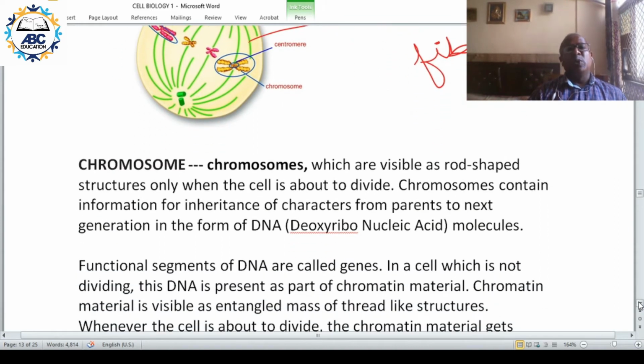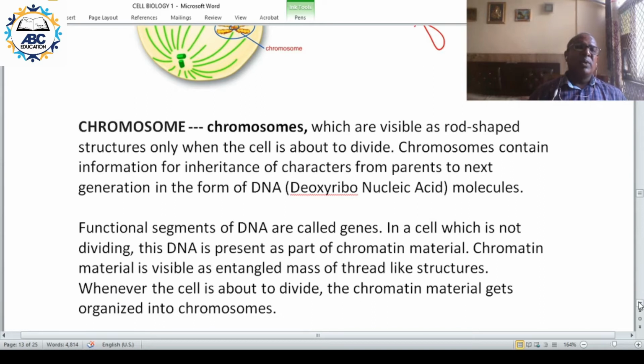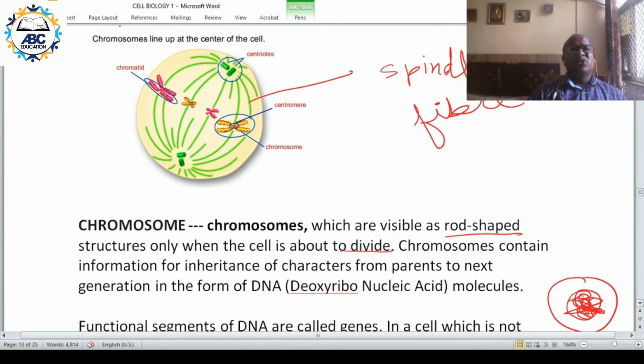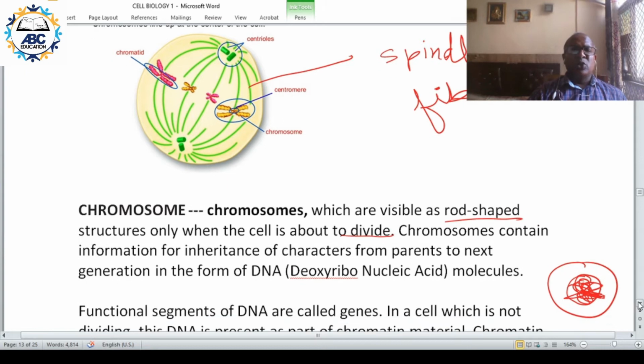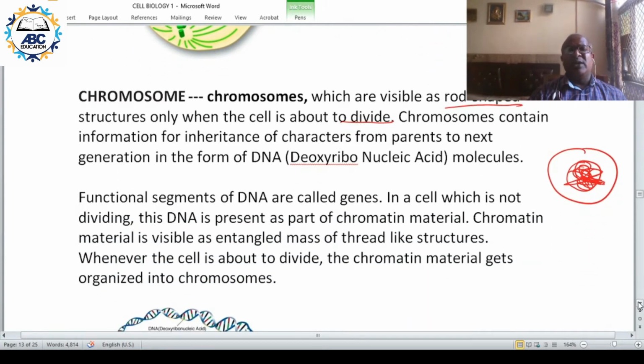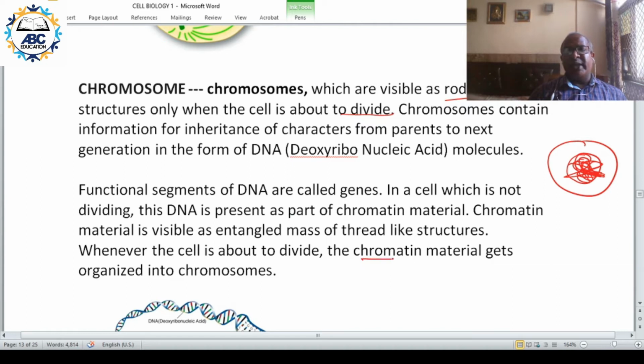Now moving on to chromosome. We had studied slightly about chromosome. Chromosomes are visible as rod shaped structures only at the time of division. Otherwise, the DNA is in the form of chromatin. So this is the cell, this is the nucleus, and these are thread-like structures called chromatin. Only when the cell is about to divide, the DNA gets arranged into these structures called chromosomes. So chromosomes are visible only at the time of cell division. Otherwise, it is in the form of chromatin.